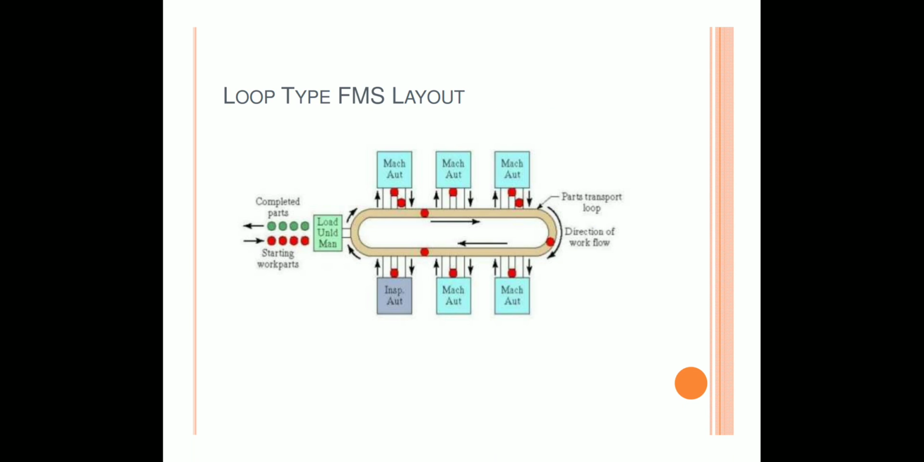Now what is loop type FMS layout? In loop type FMS layout, the parts usually move in one direction around the loop with the capability to stop and be transferred to any station. The loading and unloading stations are typically located at one end of the loop. So it is known as loop type FMS layout.